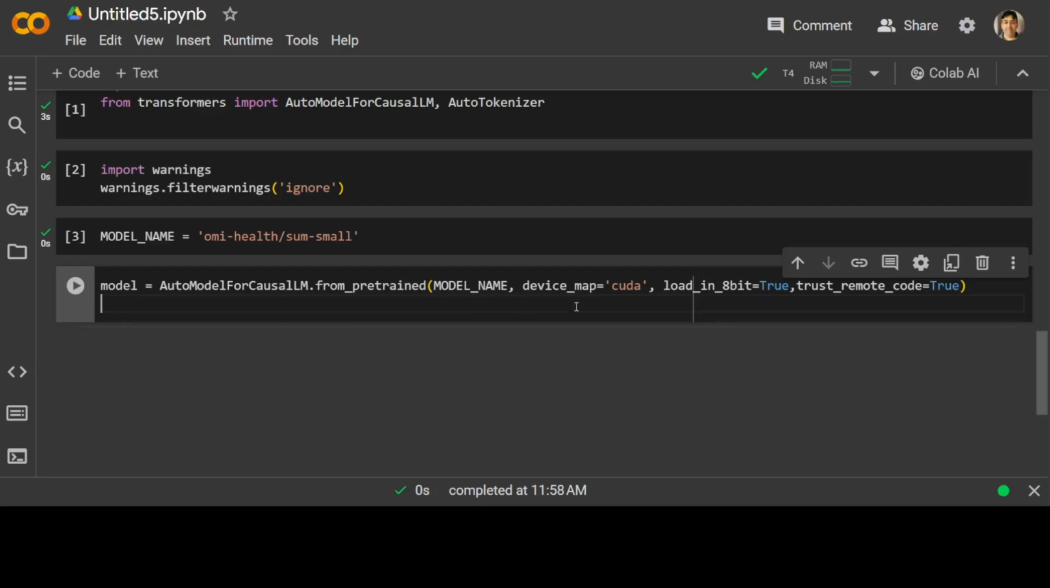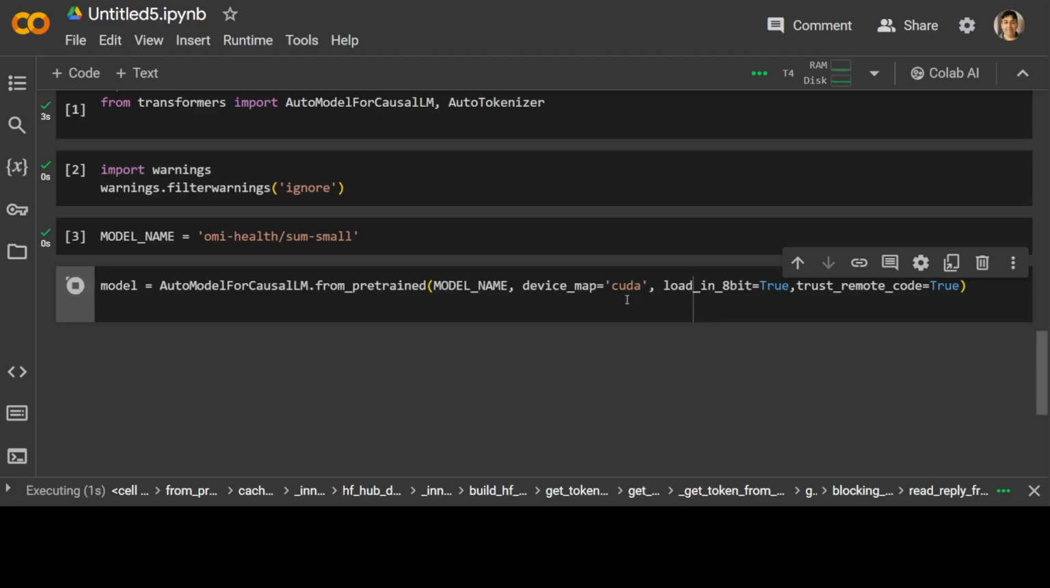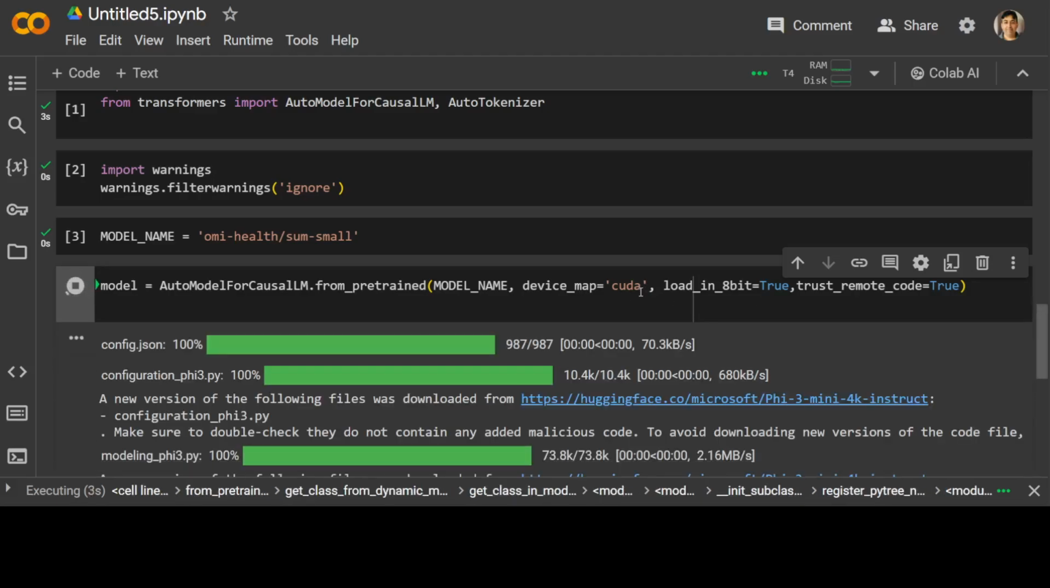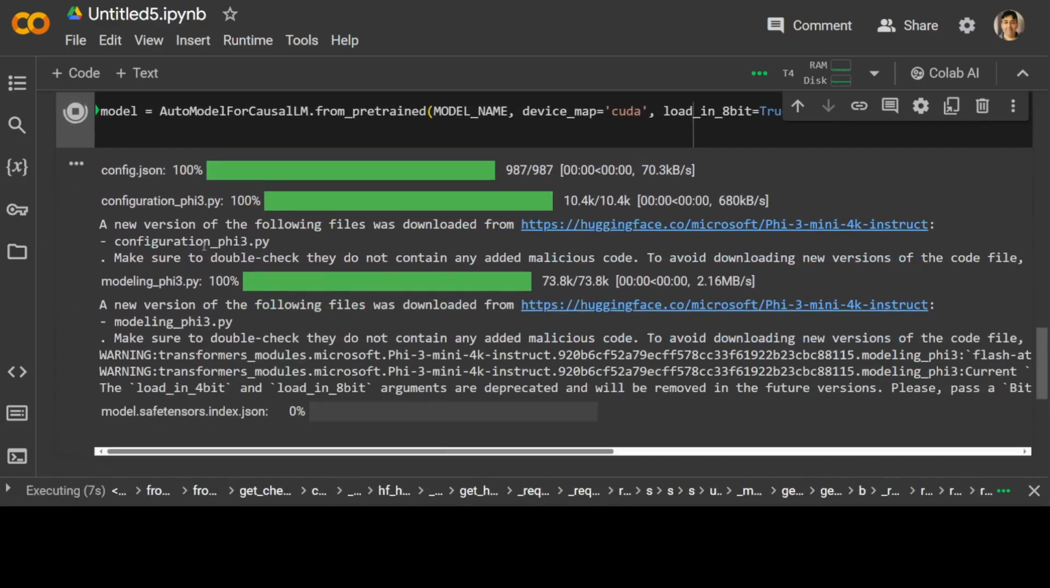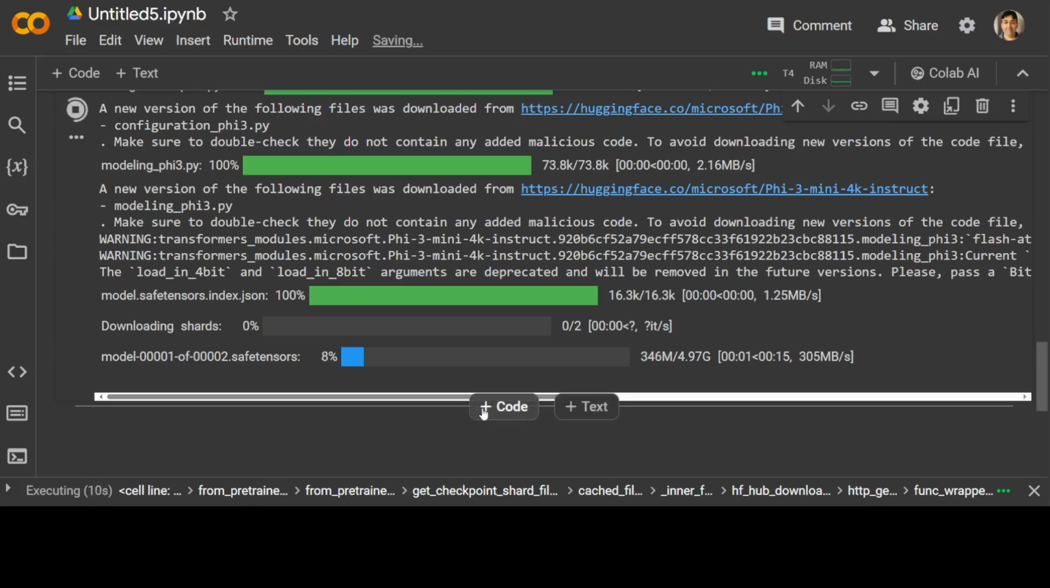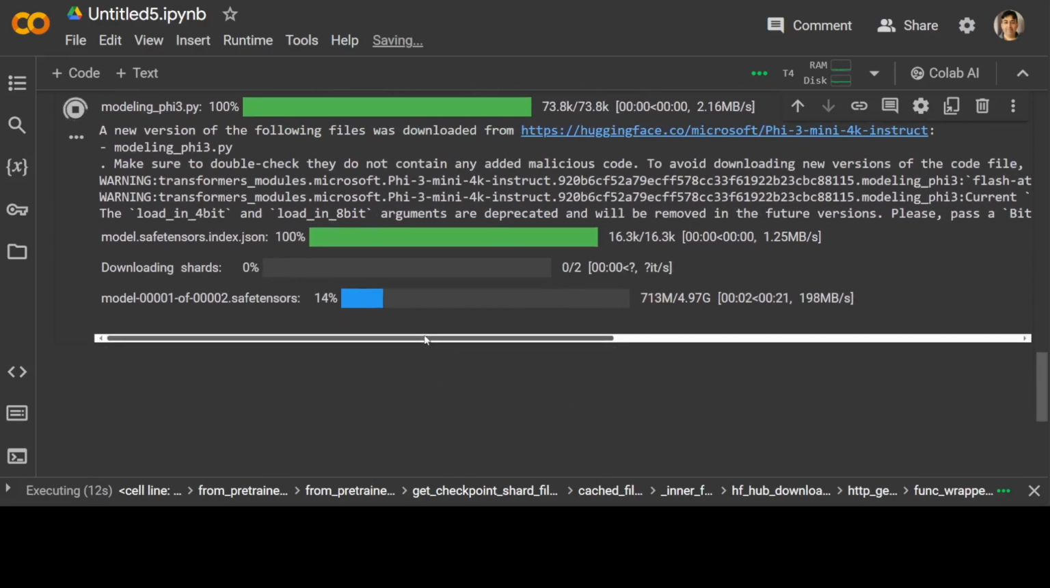While downloading the model, I'm just setting trust remote code to true, and I'm loading it in 8-bit because we are using this T4 GPU. So we are using this CUDA device. So let's wait for this model to get downloaded. You see that there are two tensors which are being downloaded. The first tensor is around 5 gig, and I think the second tensor is just under 3 gig. So 8 gig of space would be used.